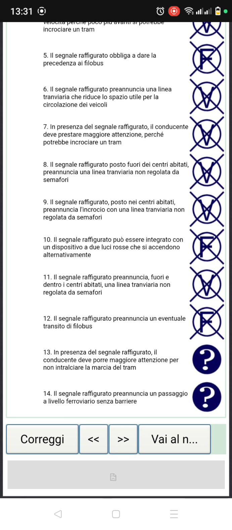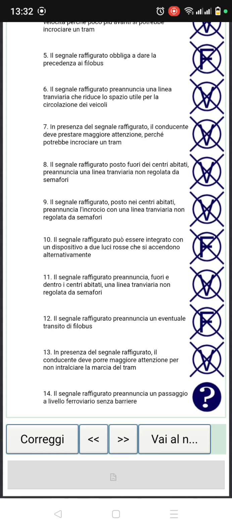Number 13. In presenza del segnale raffigurato, in the presence of this sign figure, il conducente, the driver, deve porre maggiore attenzione. So the driver must pay greater attention so as not to get in the way of the tram. Yes, it's true, because the tram track crosses the carreggiata, so it's true.